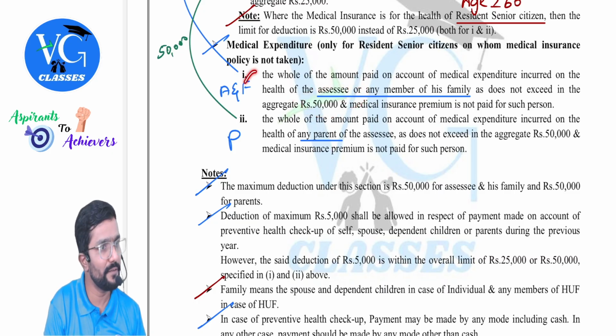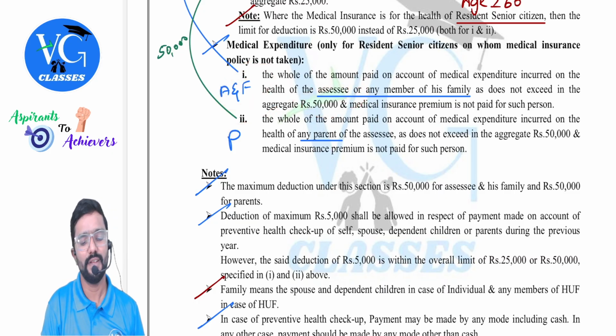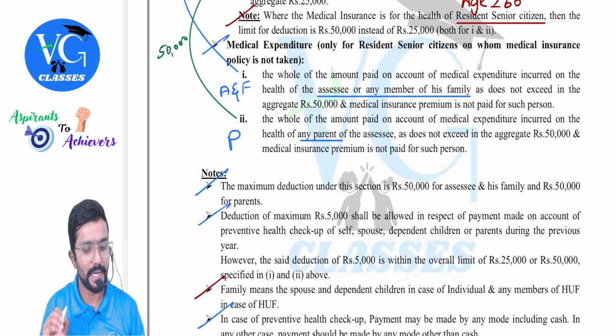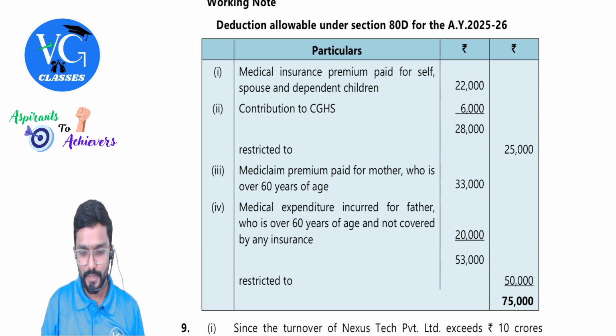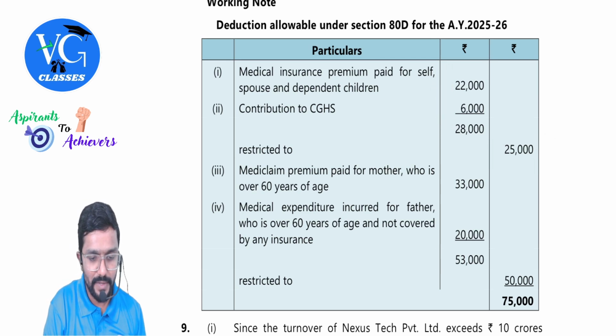50,000. For associate and family, 50 and parents, 50. Here for us, it is not relevant. Clear? Now, associate and family will fall in this category. How much it is, sir? So it is 22 plus 6, but maximum restricted to how much, sir? 25. Done, sir. So that will come here.